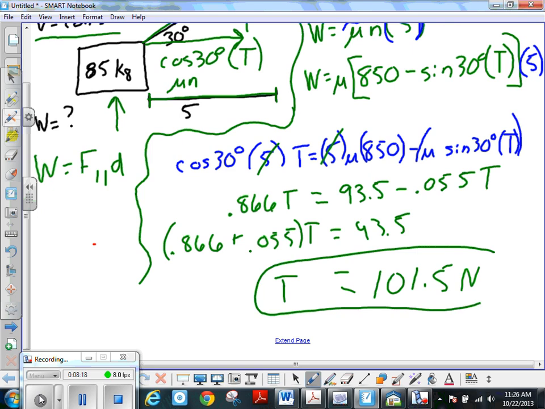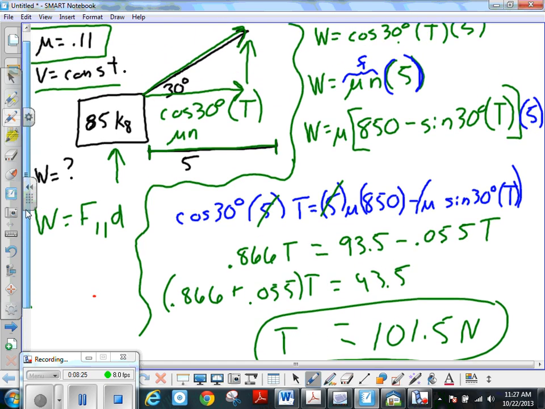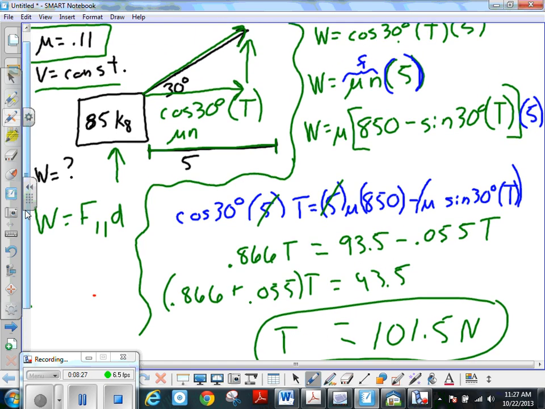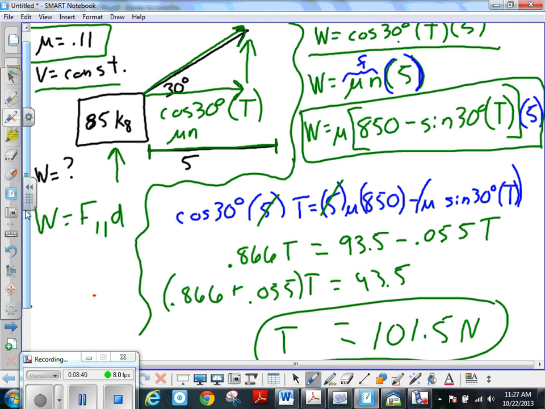Okay, so then we can put that into either one of our equations up here, and we can find out what our work is. Okay, so we can either use this equation or we can use this equation, and we should be able to figure out our work on the system.